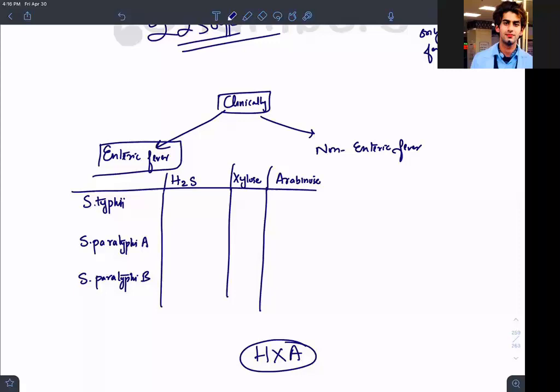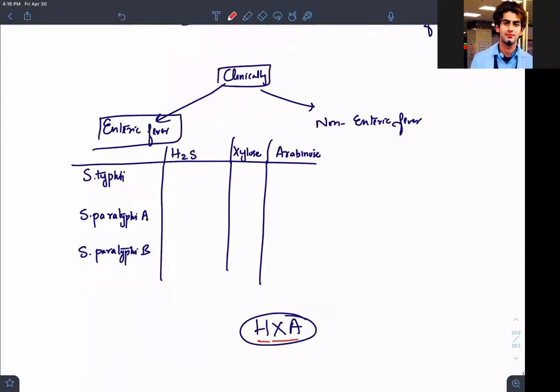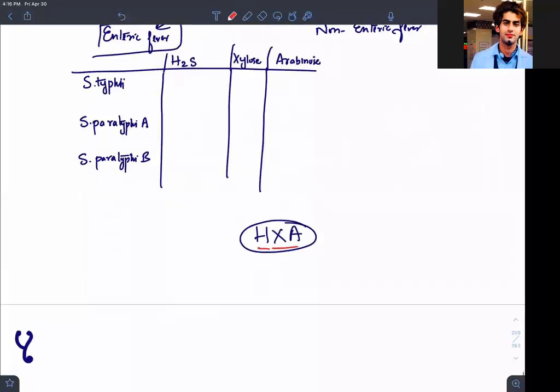So how to do this: first you have to remember the series. S typhi you write, then you write S paratyphi A, then you write S paratyphi B. Now from this side you have to write HXA. Okay, written. Please give me a thumbs up whether you are able to understand how I'm orienting this thing in your brain. Now see the game.